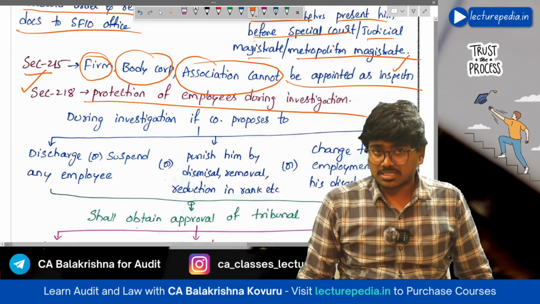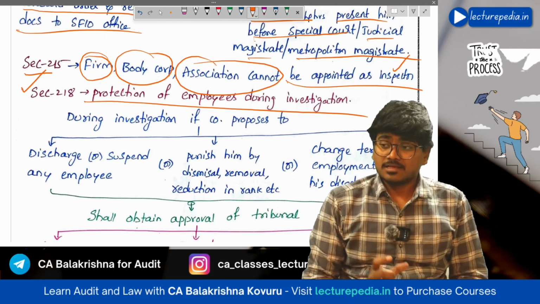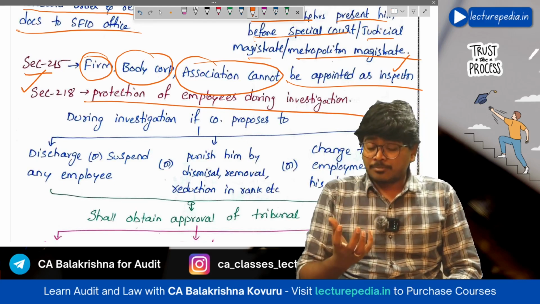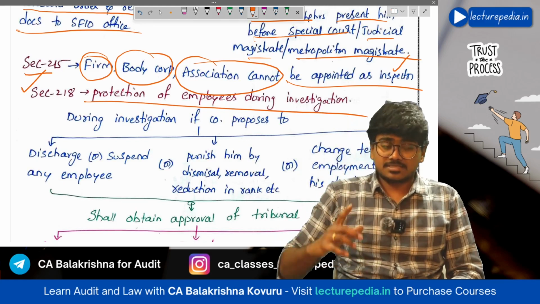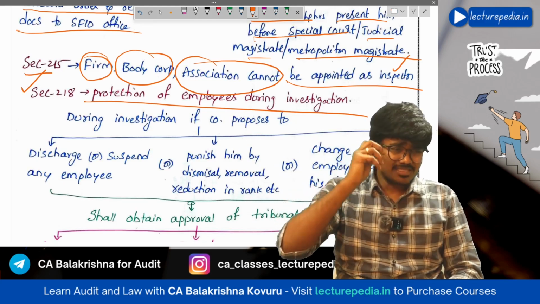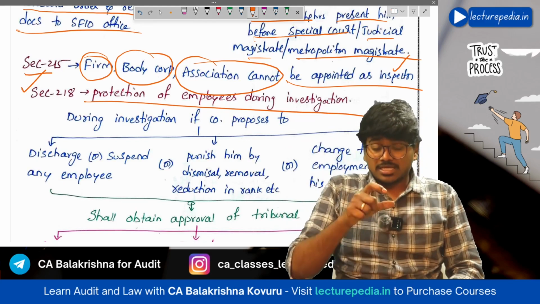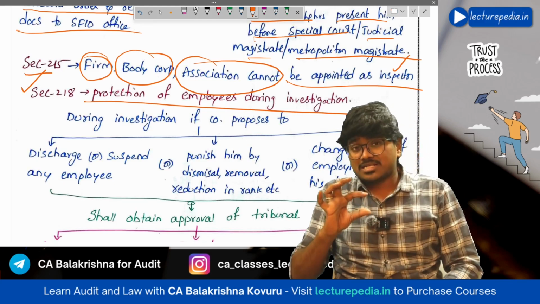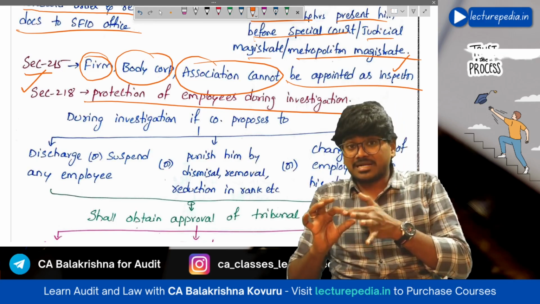Next, section number 218, protection of employees during investigation. Now, it might be possible that once the government has ordered investigation into the company, the company might remove some of the employees. Let's say an employee has given a complaint to the central government on the company, stating that certain fraudulent activities are taking place. So the central government ordered investigation. Now, investigation has been ordered because of the complaint made by this employee, right? So the company might remove or suspend this employee.